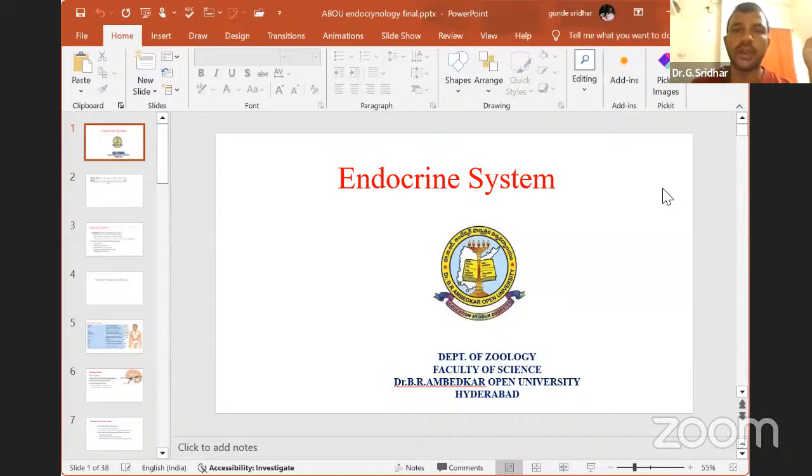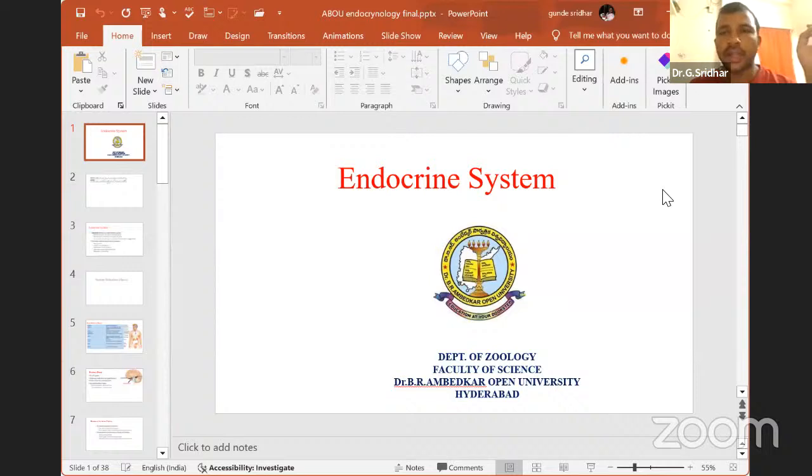It releases hormones and stimulates and controls the other endocrine glands. That's why we call the pituitary gland the master of all endocrine glands. Then coming to the downside of your head region, the neck region, beside your trachea we find the thyroid gland as well as the parathyroid gland.